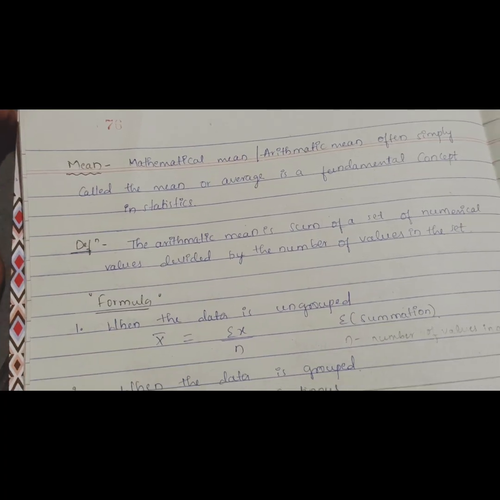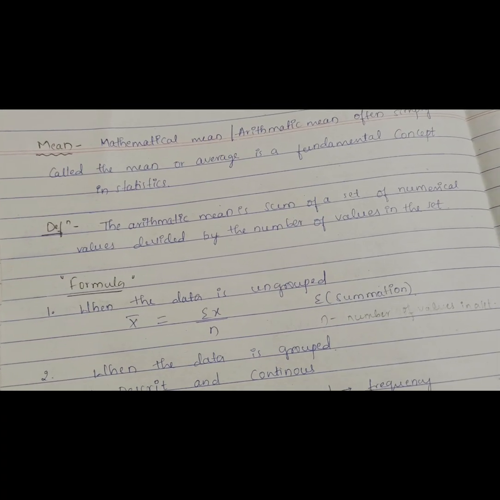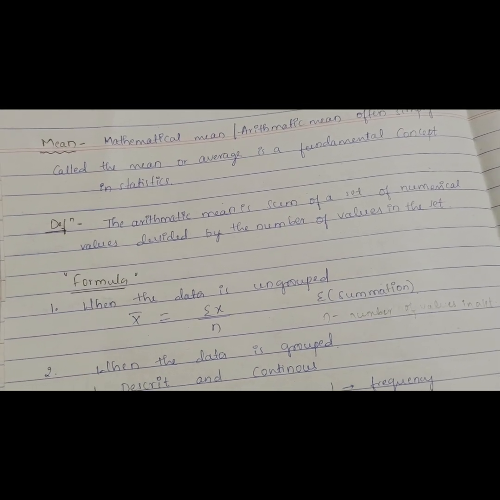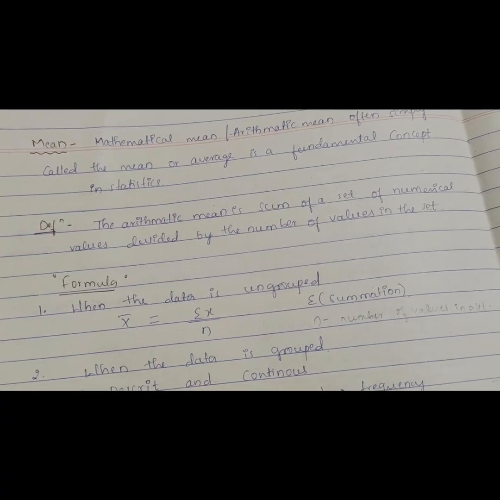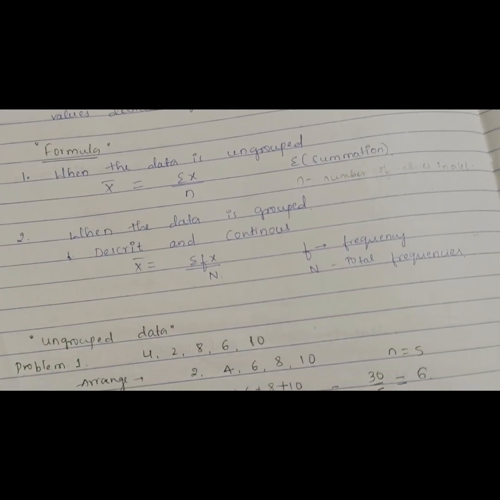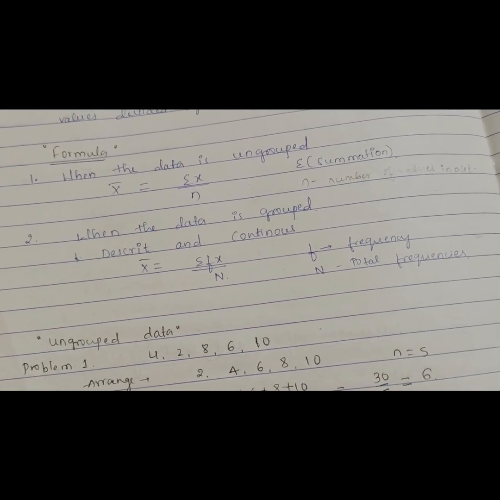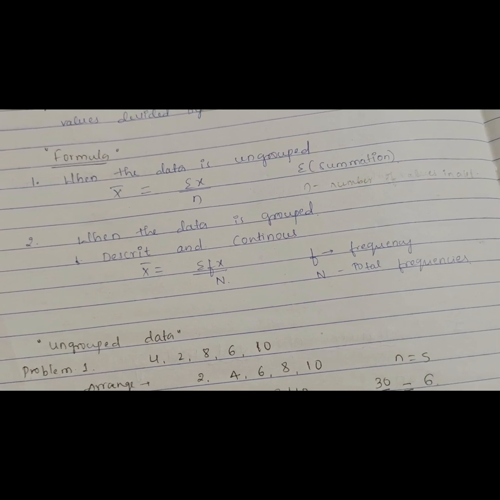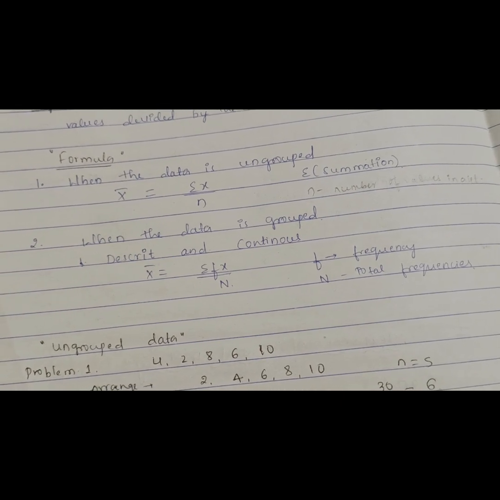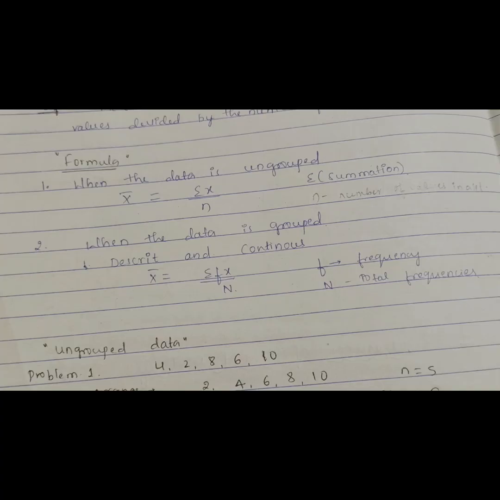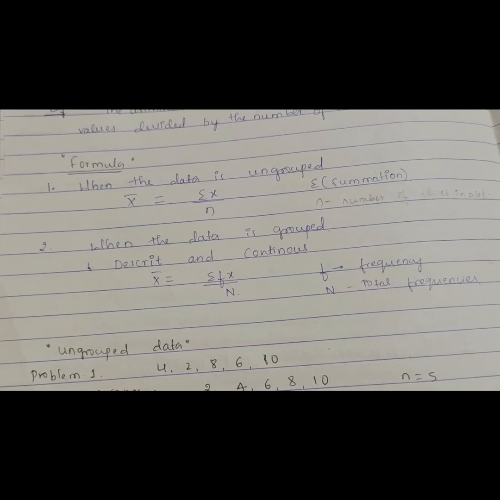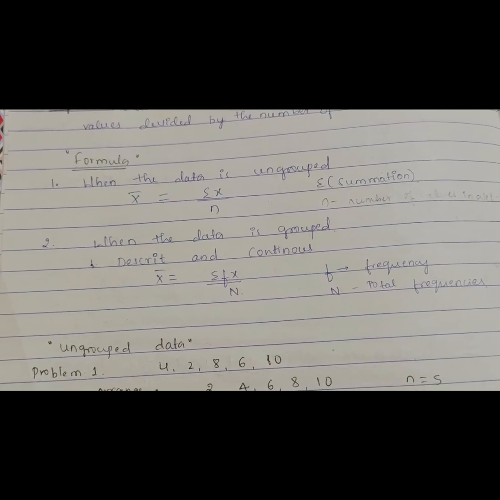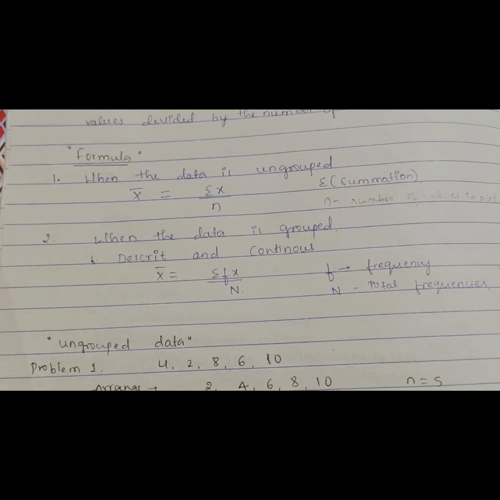Mean, the mathematical or arithmetic mean, often simply called the mean or average, is a fundamental concept of statistics. The definition of mean: the arithmetic mean is the sum of a set of numerical values divided by the number of values in the set. Formula for calculation of mean. Before discussing the formula, we need to know grouped data, ungrouped data, grouped continuous data, and grouped discrete data. When the data is ungrouped, it means we are getting data in a very simple form like numbers. We'll discuss that in examples.